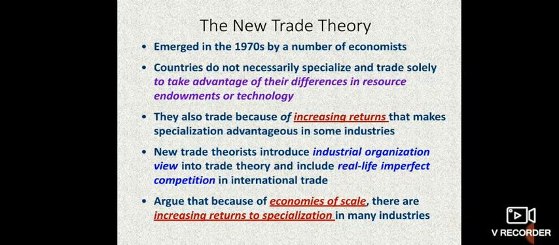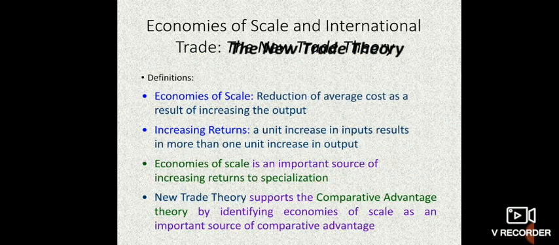The new trade theory emerged in the 1970s by a number of economists. Countries do not necessarily specialize and trade solely to take advantage of their differences in resource endowments or technology. They also trade because of increasing returns that make specialization advantageous in some industries. New trade theorists introduced the industrial organization view into trade theory and included real-life imperfect competition in international trade. As you know, perfect competition is not possible, and that is why in the imperfect competition market era, what type of products should be exported and what type of products should be imported is mentioned under the new trade theory.